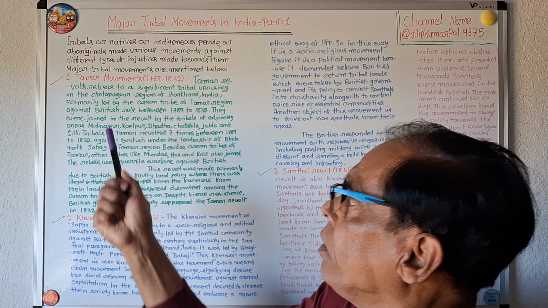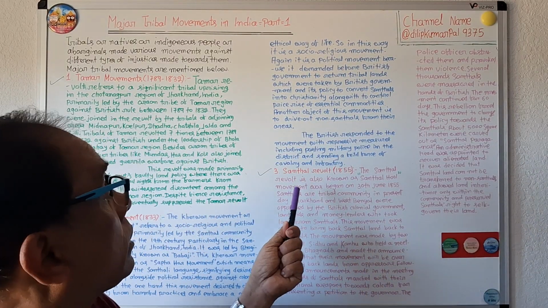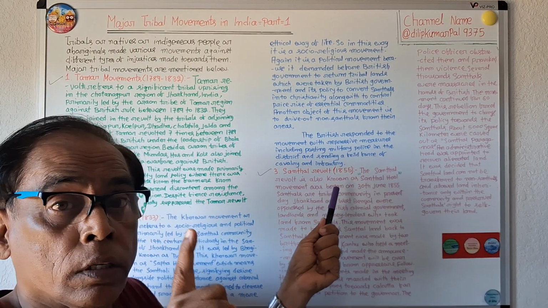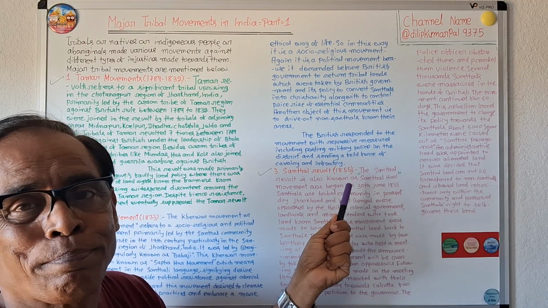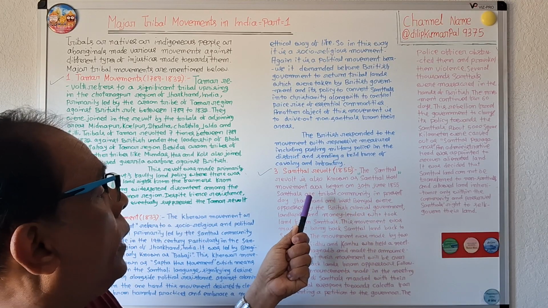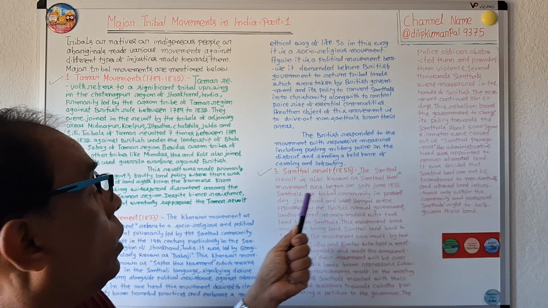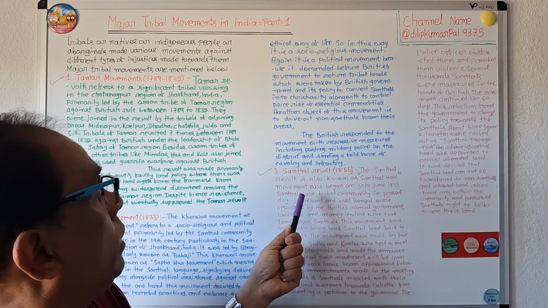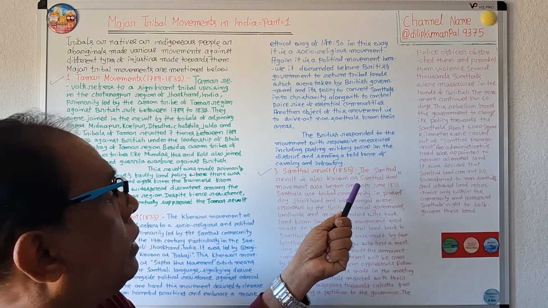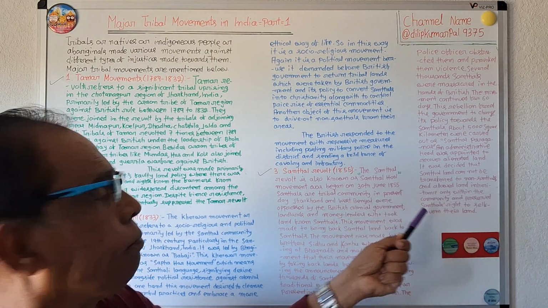So we have completed the Tomar movement and the Kherwar movement. Now we'll discuss the Santhal Revolt of 1855, another tribal movement. The Santhal Revolt is also known as the Santhal Hul movement, and it began on 30th June 1855.